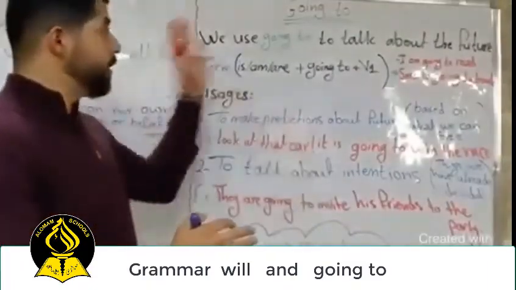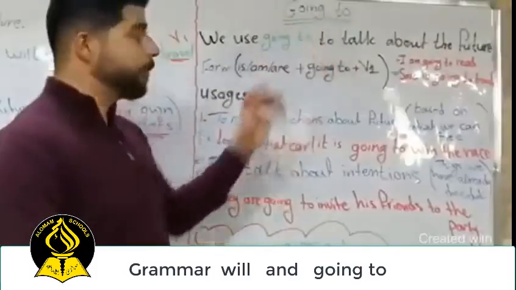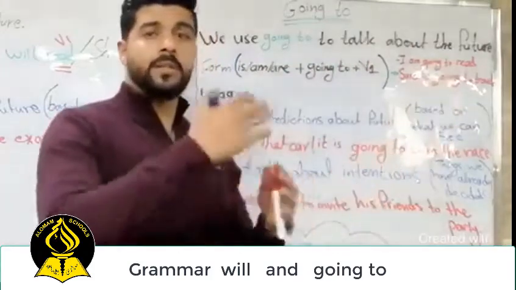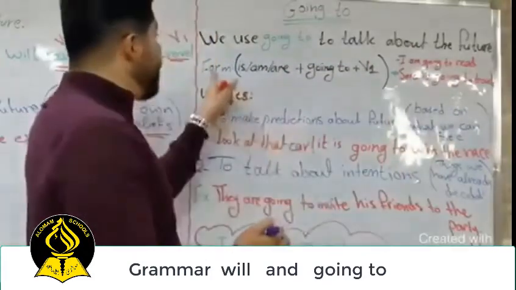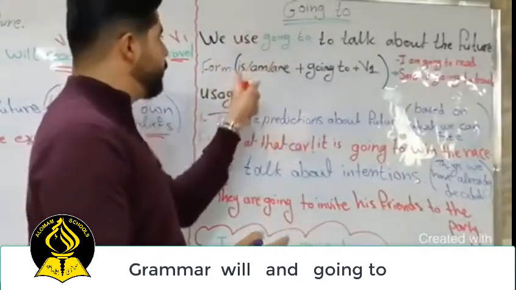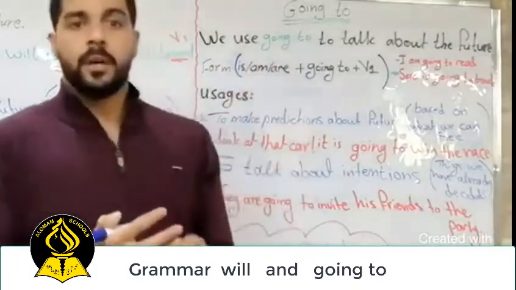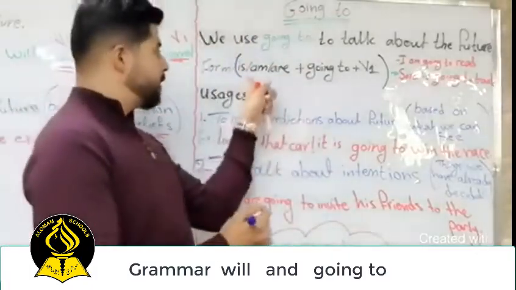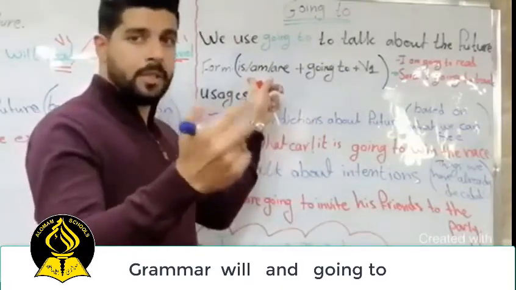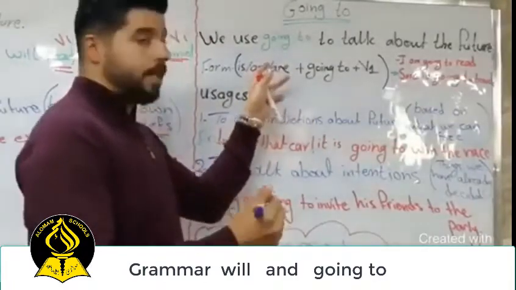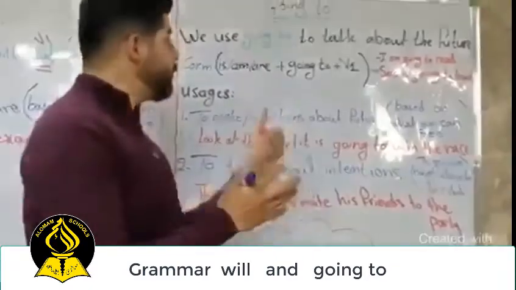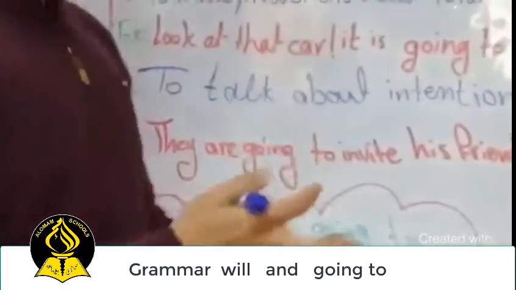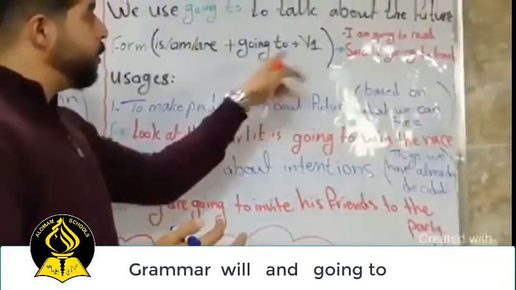Now let's move to the second part, going to. We use going to talk about the future, the same but with a different usage. The form: we form going to with is, am, are, plus going to plus the base form, verb 1. We use is with the singular pronouns he, she, it. We use am with the pronoun I, and we use are with the plural, they, you, and we.